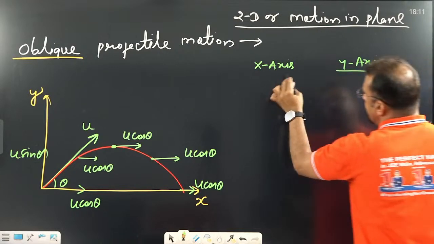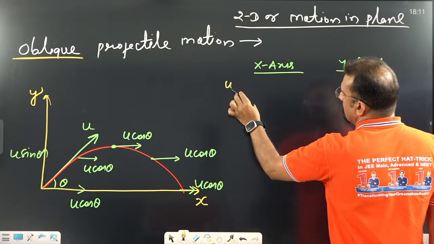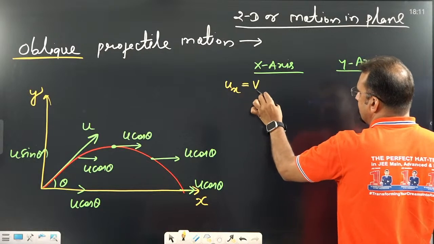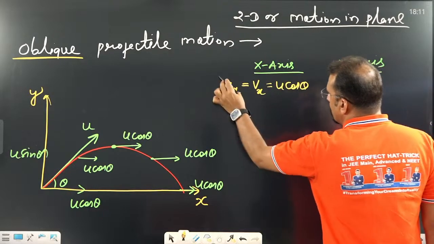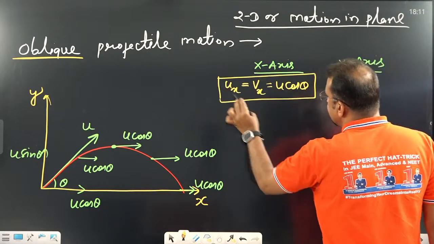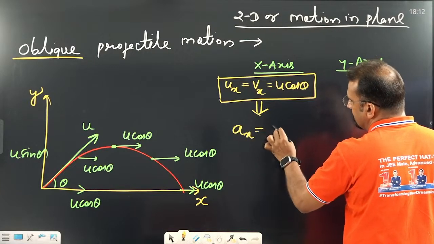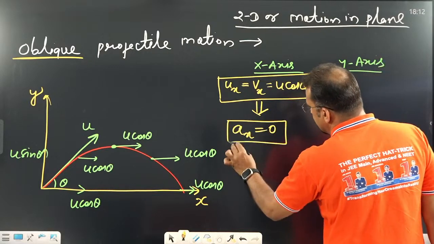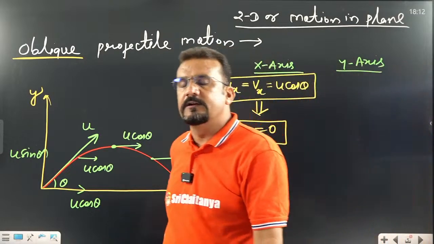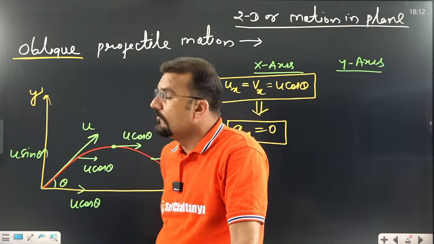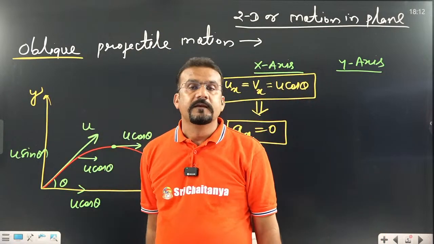Okay. Now tell me, on the x-axis, the initial velocity, that is called ux, or the final velocity, is going to be u cos theta everywhere. Very important. This remains constant. Reason? Because on the x-axis this velocity is constant, that's why acceleration is 0. So I think you are getting this point. On the x-axis, these are going to be constant parameters. Now come to the y-axis. What is this y-axis motion?